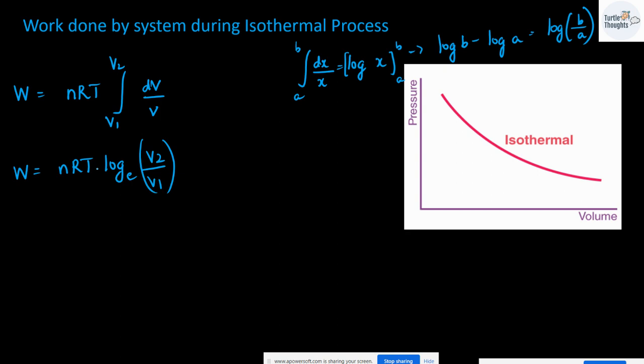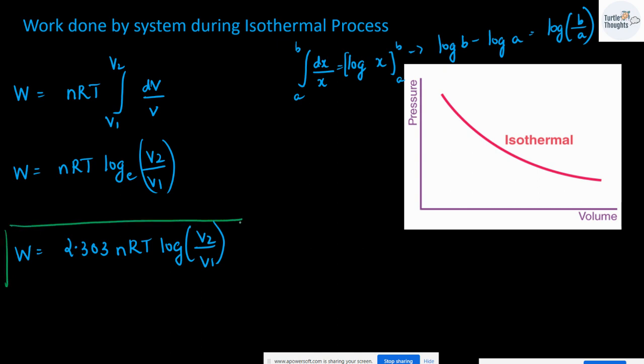Now, in this case, we have log of base e. Removing this base e, I can multiply with a constant, that is 2.303, so W equals 2.303 nRT log V2 divided by V1. This is going to be the work done in case of an isothermal process. This is one of the formulas.